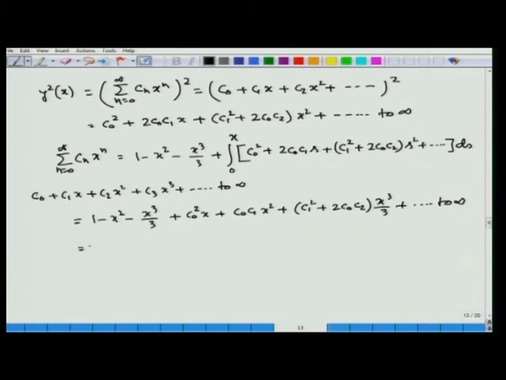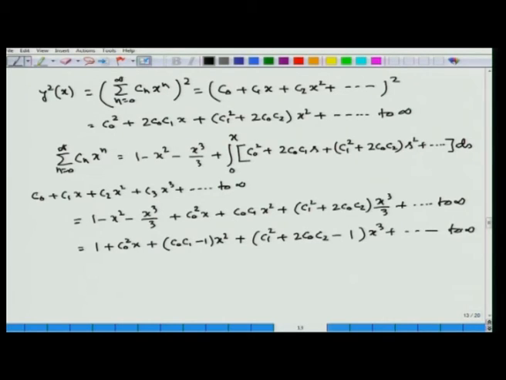After rearranging these terms, we find this is equal to 1 plus c0 square x plus (c0 c1 minus 1) x square plus (c1 square plus 2 c0 c2 minus 1) x cube plus dot dot up to infinity.